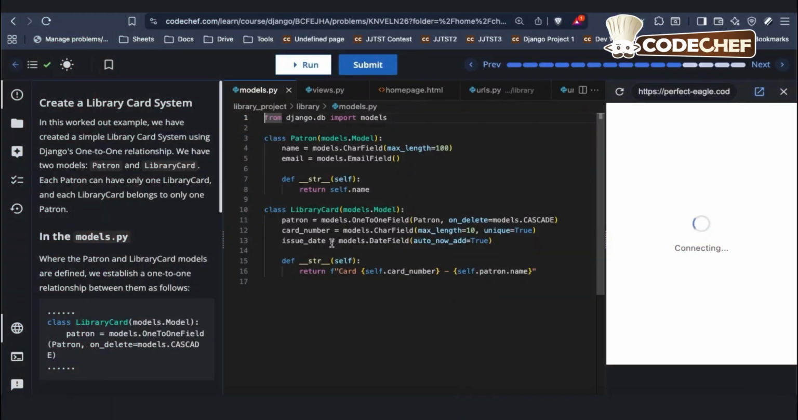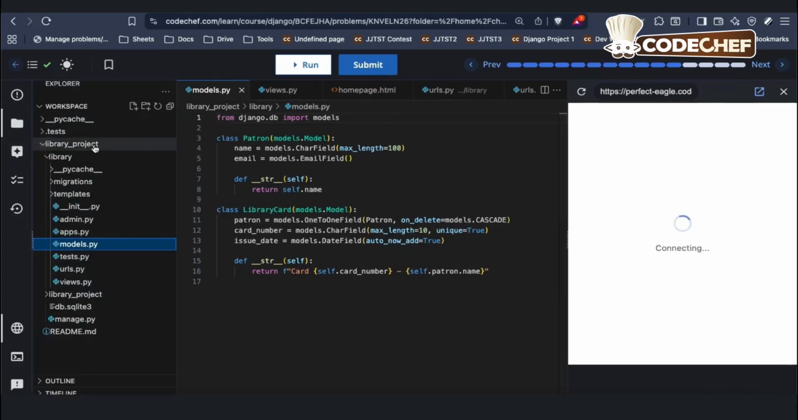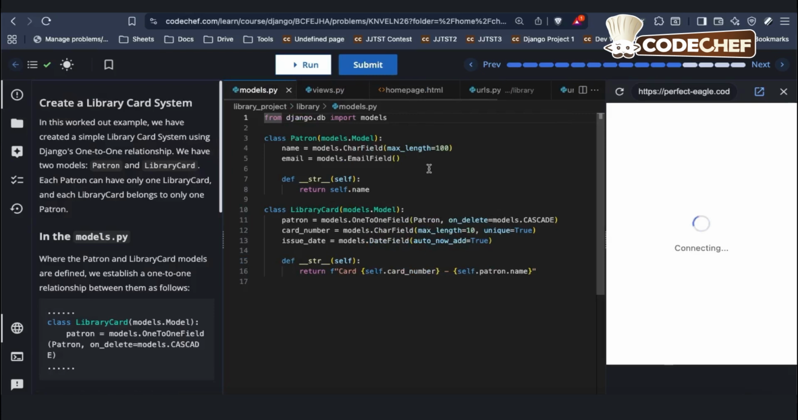So here I am on the CodeChef platform where we have this worked out example, which is a library card system. In the file explorer, you can see the project is called library project, the app is called library, and all the corresponding files like models.py, views.py, and the templates like homepage.html and the urls.py files are open here on the editor. So let's look at the models.py file first.